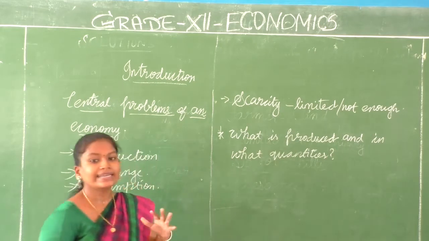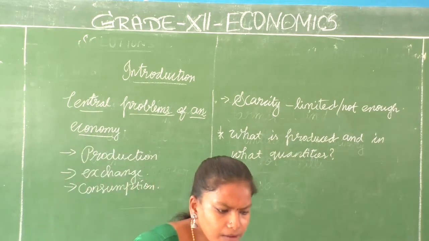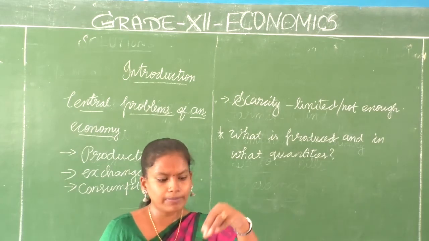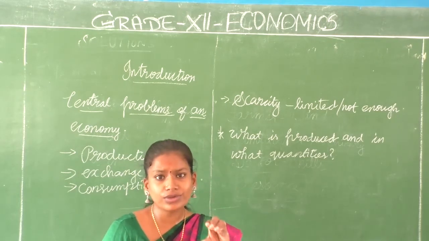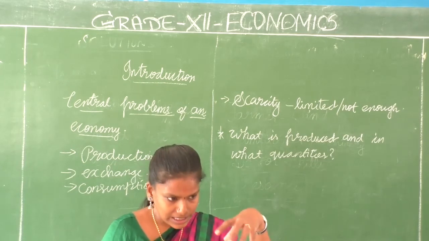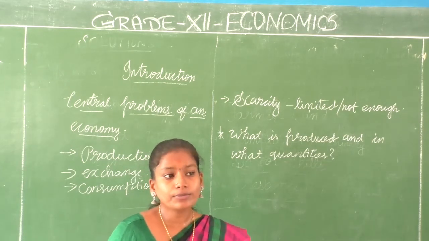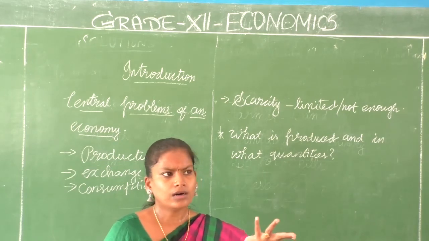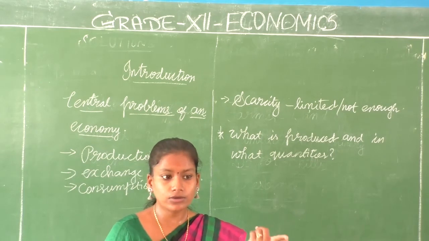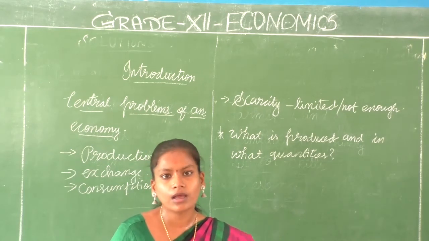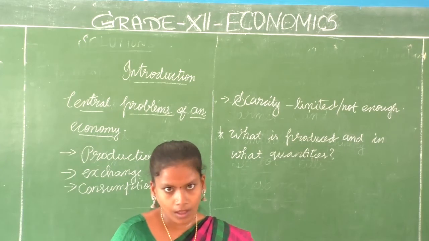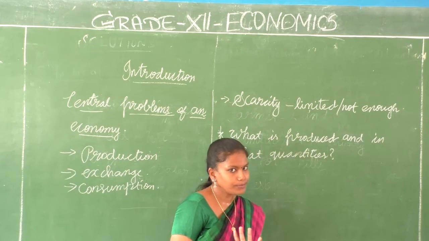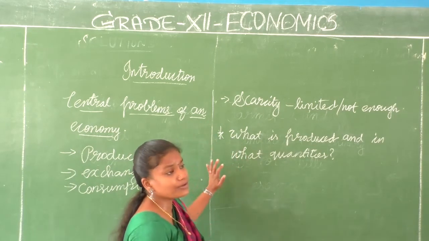What does your society need? Society here might be a small society or a big society. Okay, the group of people, any group of people is called a society. Student community, we say, that itself becomes a society. So what would be the need of a student society or a student community? Stationaries, books, uniforms, good services like schools and colleges. These will be the needs. Right? So what is produced? Even goods and services are also produced.